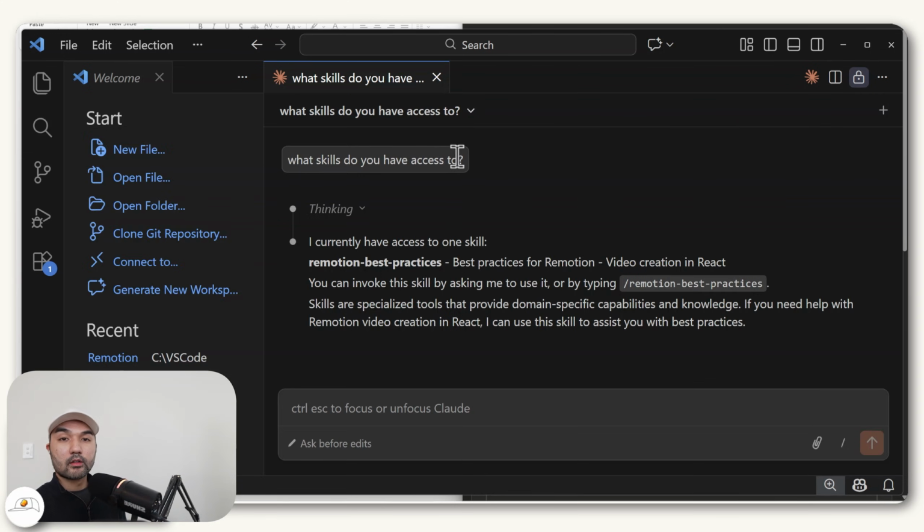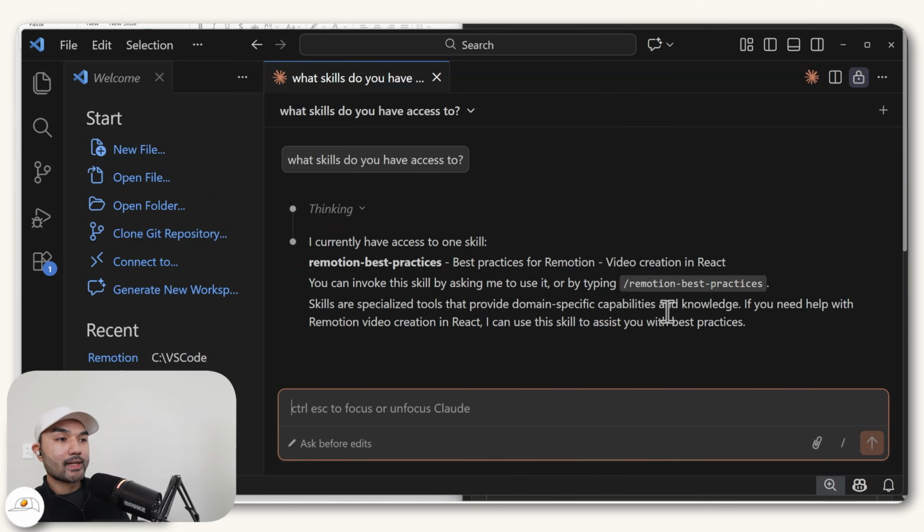And you can confirm that Claude Code has access to this skill simply by asking it. So you can see I ask what skills it has access to, and it confirmed for me that it has access to Remotion. And by the way, just in case you got lost in all of those terminal coding jargon, the best way to troubleshoot it really is just talk to Claude Code as your agent to guide you through the setup guide itself, and also to copy in any errors from the terminal that you may encounter.